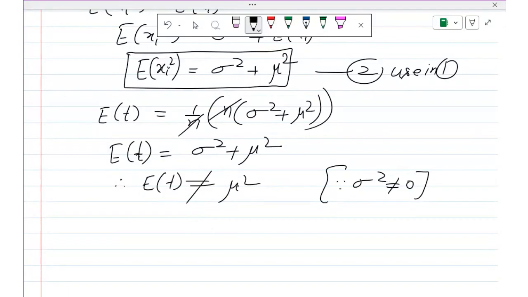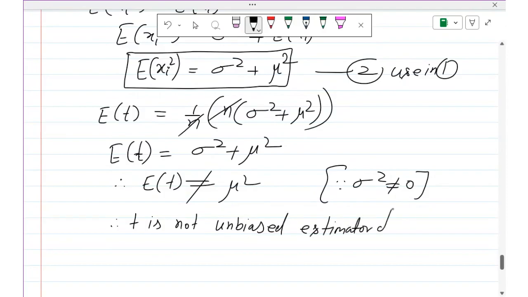It means therefore t is not an unbiased estimator of mu square. So this is what we have just shown. If any student has a doubt, then you can ask.